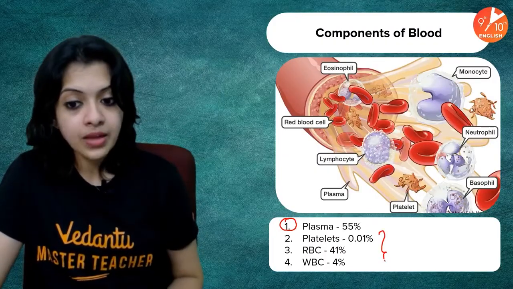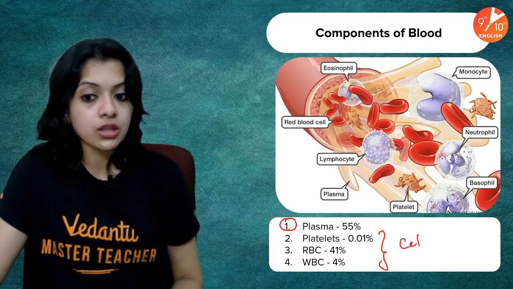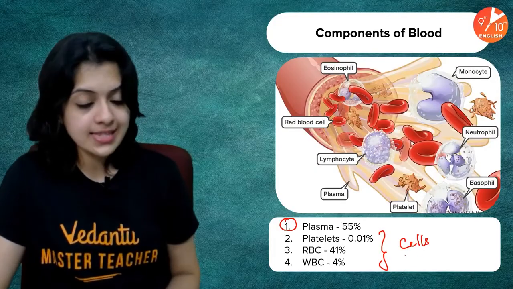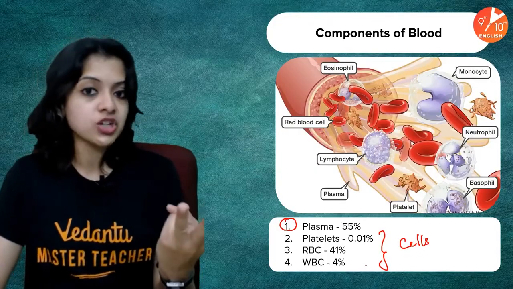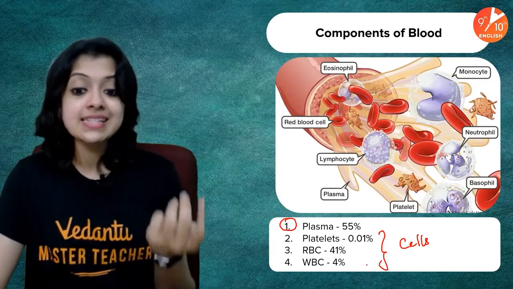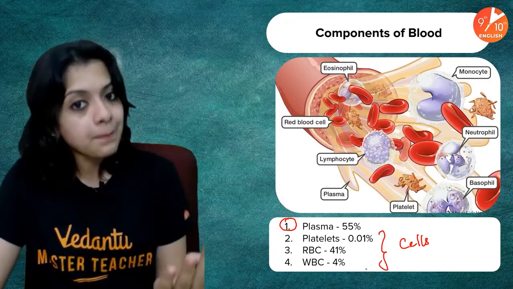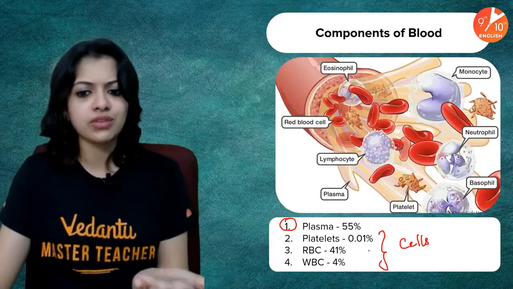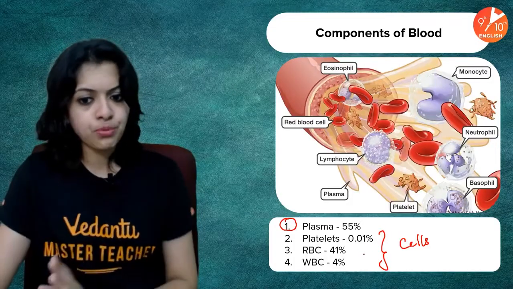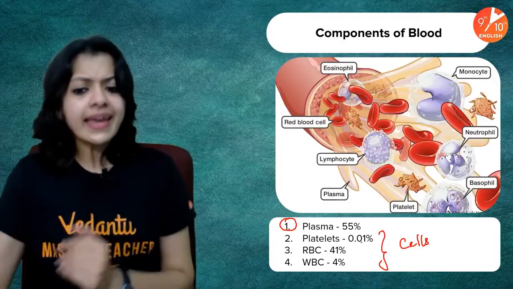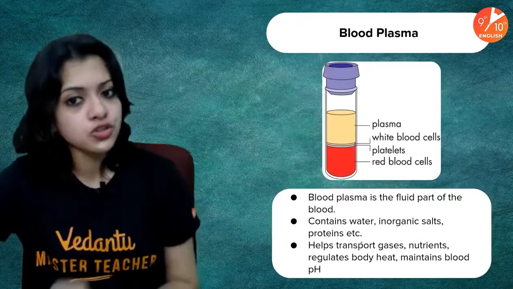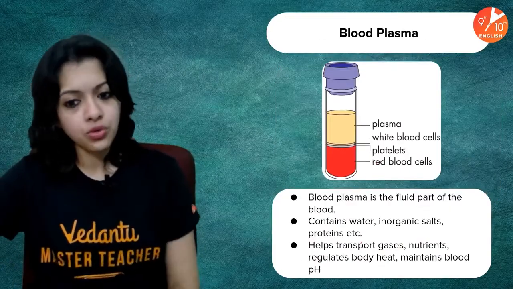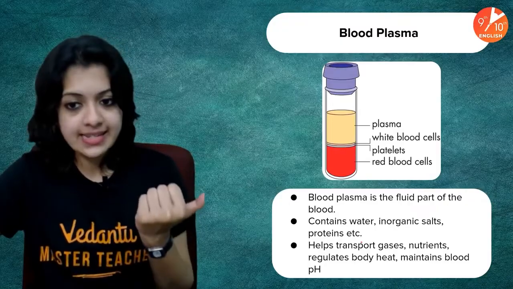And then come the blood cells or the blood corpuscles as we call it. There are three major types of blood cells: red blood cells, white blood cells, and platelets, or erythrocytes, leukocytes, and platelets. Each of them in their own respective proportions, and each of them having their own set of functions also. I will be telling you what their roles are in detail.